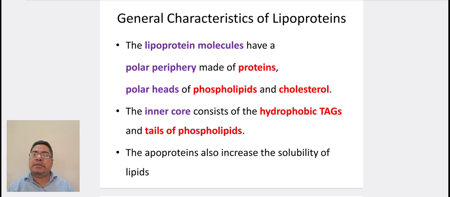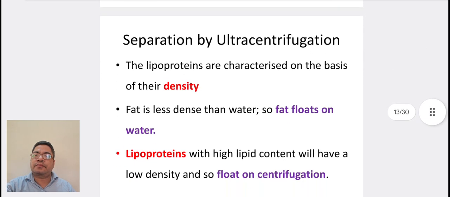Coming to general characteristics of lipoproteins. The lipoprotein molecules have a polar periphery made up of proteins and polar heads of phospholipids and cholesterol. The inner core consists of hydrophobic triacylglycerols and the tails of phospholipids. The apoproteins also increase the solubility of lipids.